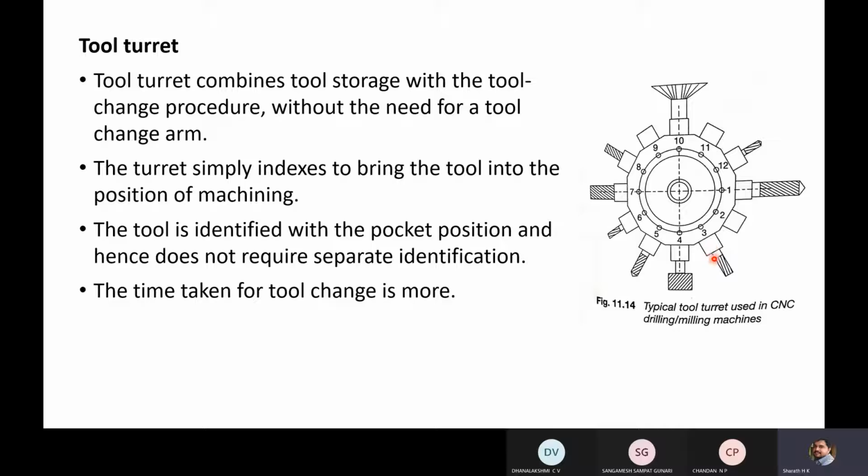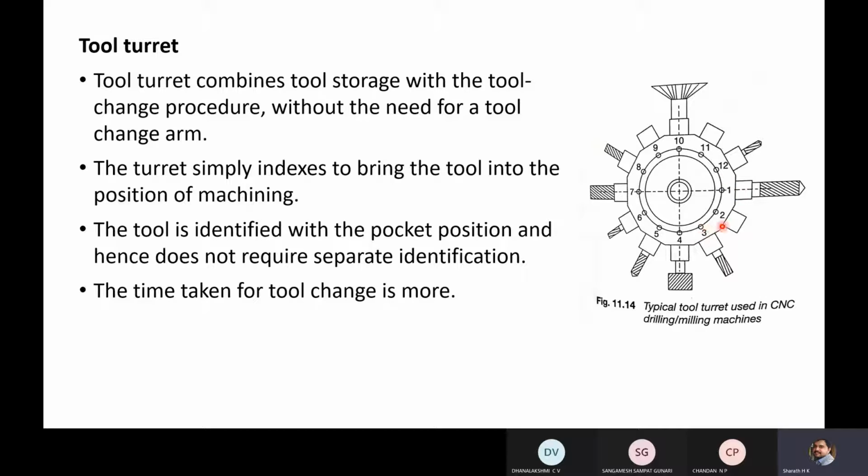Suppose now you are performing an operation using the tool which is kept in pocket number 3. If it can rotate only in one direction, in order to take a tool from 3, it has to rotate around 320, 330 degree to come to position 1. Instead of that, if you make provision for this turret to rotate both in clockwise and anti-clockwise direction, you can reduce time. The time taken for movement of almost 330 degree compared with 30 degree movement or around 40-45 degree movement.